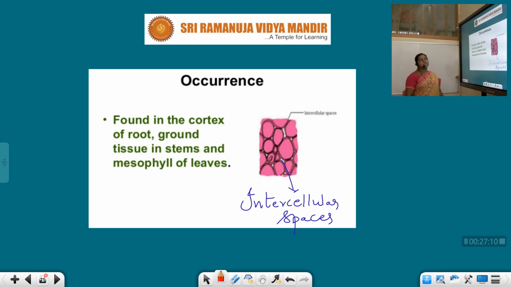Next, occurrence. Found in the cortex of root, ground tissues in the stem and the mesophyll of the leaves. So where are our parenchyma cells present mostly? They are present in the cortex of the root, ground tissue in the stem and the mesophyll cells of the leaf. So these were the intercellular spaces we can see in between the different cells.